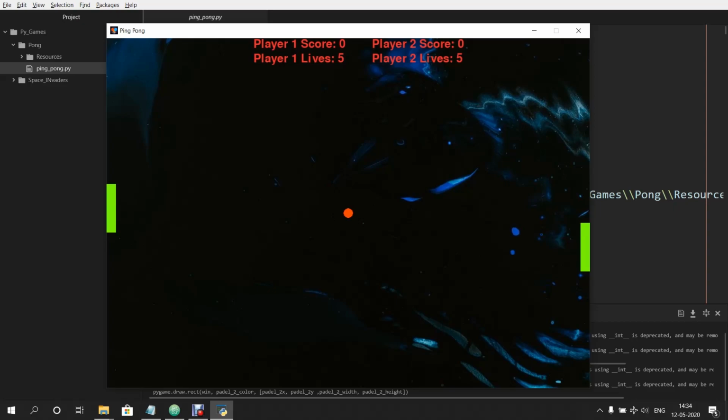So let's press enter. The ball hits the roof and it hits the pedal. As it hits the pedal, the score increases, and you can see I have initialized life to 5. What I mean by lives is, as I miss the ball, life decreases. So it goes all the way to 0, and once it reaches 0, the game gets over.